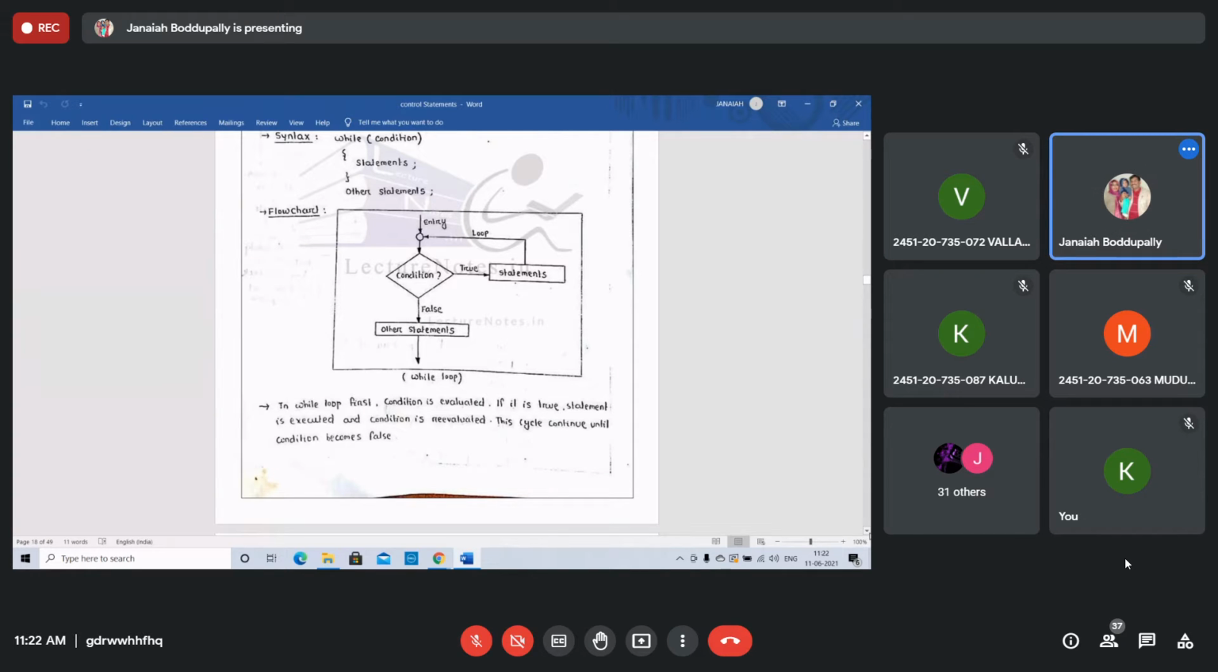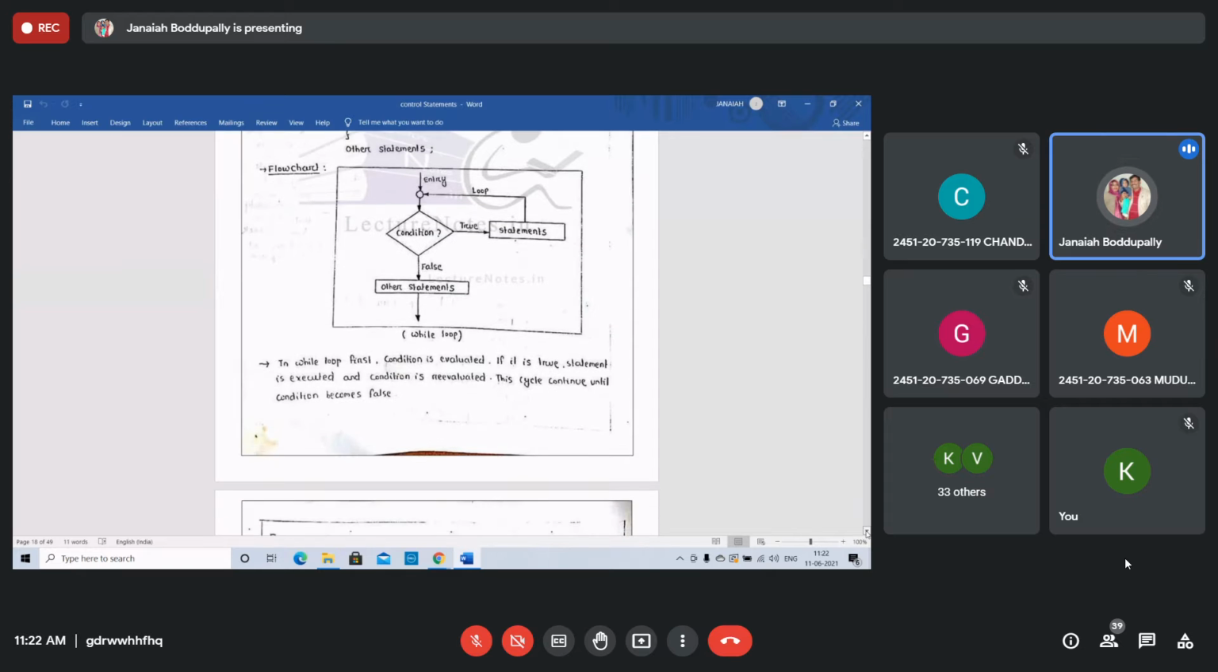Students, are you understanding? Entry, condition is true, statements get executed. If the condition is true, statements get executed, and the loop is repeated many number of times depending on the condition. Once the condition is false, the loop is exited, other statements get executed. Control transfers to the other statement out of the loop.